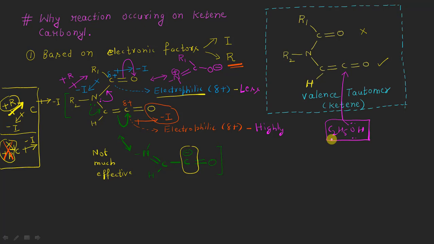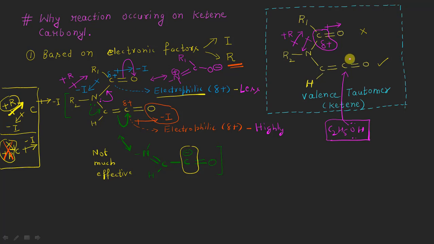So once again, in this carbon atom, two different electron withdrawing inductive effects are there, that will make this carbon atom highly electrophilic, but at the same time one electron releasing plus R, the resonance effect, is also there, that is more dominating, thus it will be less electrophilic.